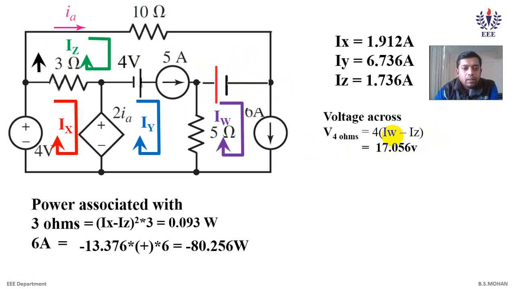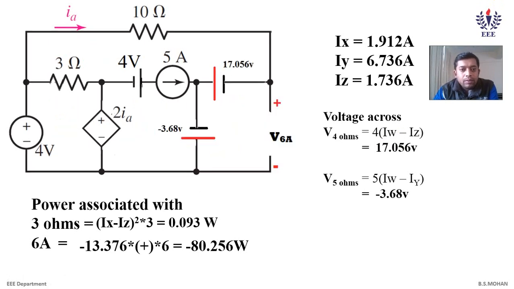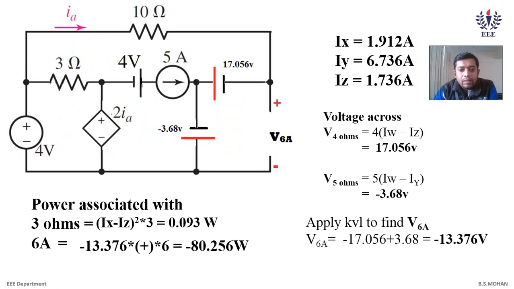Similarly, the voltage across the 5 ohm is 5 into Iy minus IW. Since I have taken IW minus Iy, I'll have positive at the bottom and negative at the top, and the value is minus 3.68 volt. Now as you apply KVL, you'll get the answer as minus 13.376 volt. We have done all these in your numericals, so if you still have doubts, you can kindly revert.